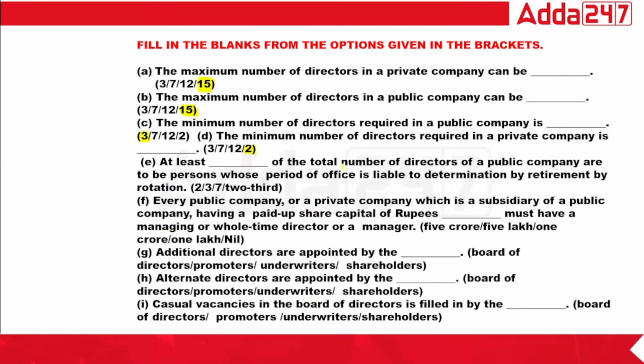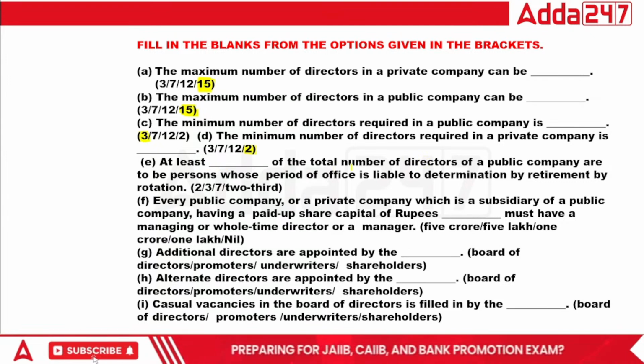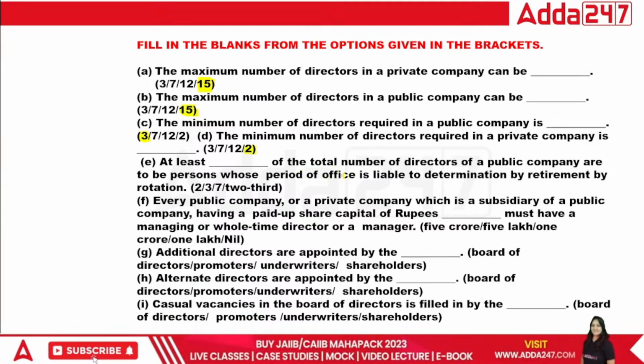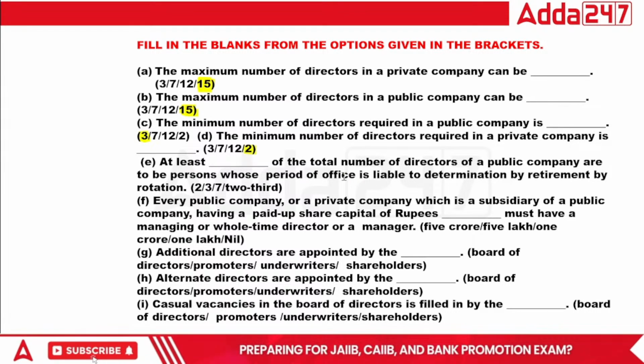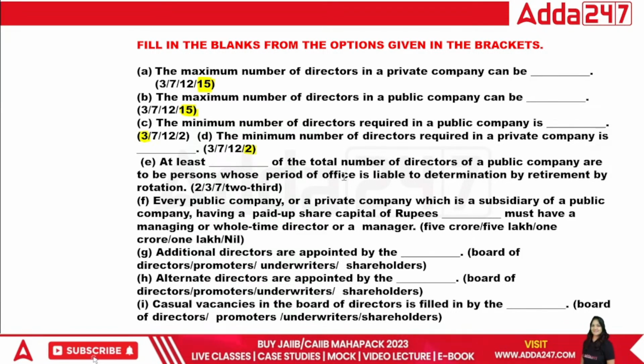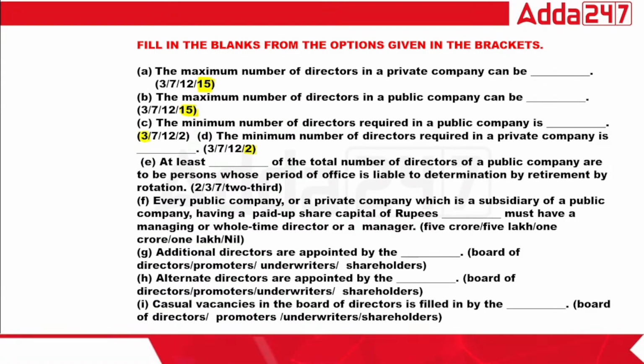At least dash of the total number of directors of a public company are to be the persons whose period of office is liable to determination by retirement or rotation. This is a very important question. Tell me, guys. The question is very simple.